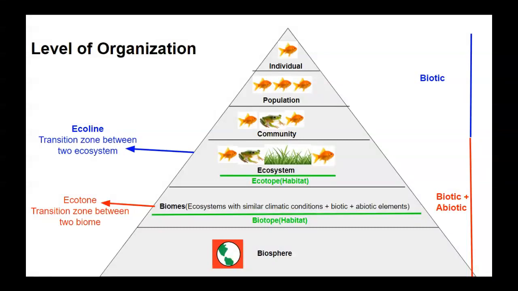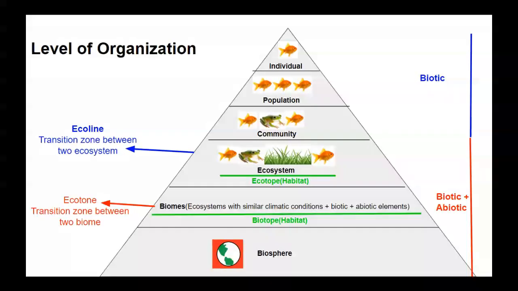Biosphere is all the biomes together. Biosphere is the entire part of the earth where living things exist. This includes soil, water, light, and air.